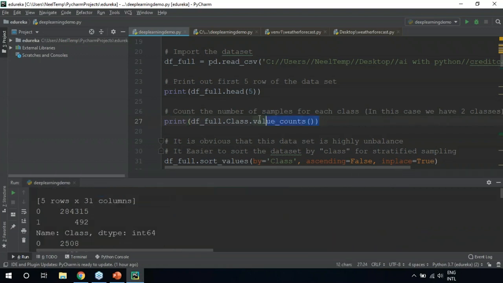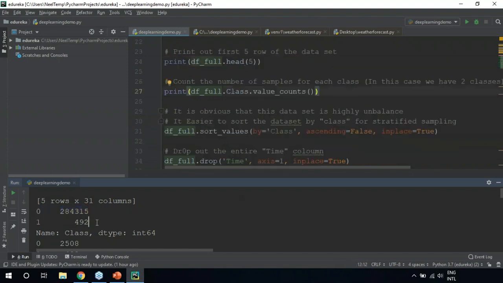Next, what we're doing is counting the number of samples for each class. We have class 0 and class 1, where class 0 denotes the normal, non-fraudulent transactions, and class 1 denotes the fraudulent transactions. We have around 492 fraudulent transactions and around 284,315 non-fraudulent transactions. So when you see this, you know that our data set is highly unbalanced.